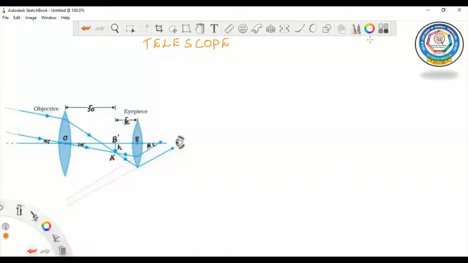Let us discuss about telescope. A telescope is an optical device which enables us to see distant objects clearly. It also provides angular magnification of the distant objects. Actually, we have different types of telescope. We have refracting telescopes as well as reflecting telescopes. So first let us discuss about refracting telescope.